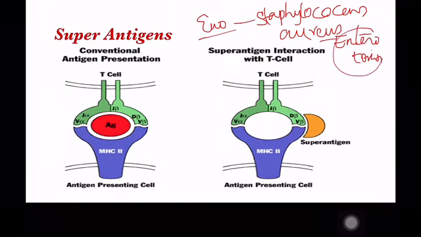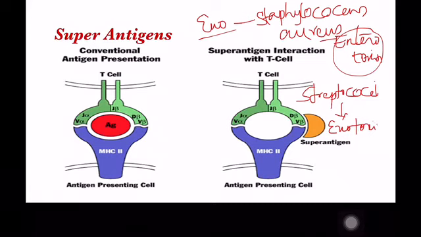This enterotoxin causes food poisoning or toxic shock syndrome. Another one is streptococci, which release exotoxins. These exotoxins also act like super antigens. They also cause shock, septic shock and rheumatic fever.